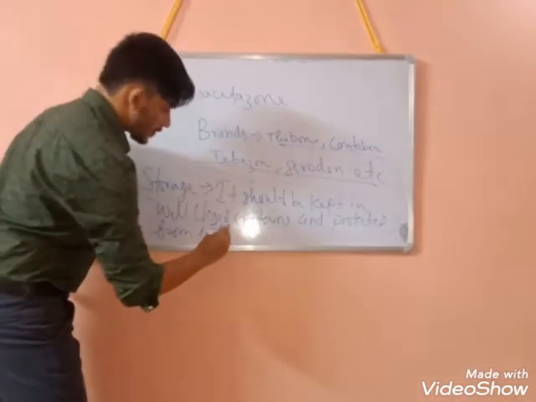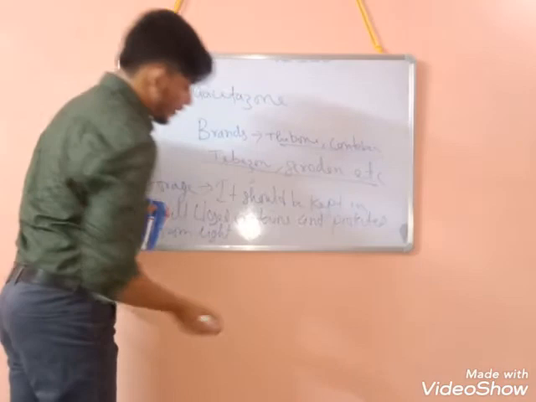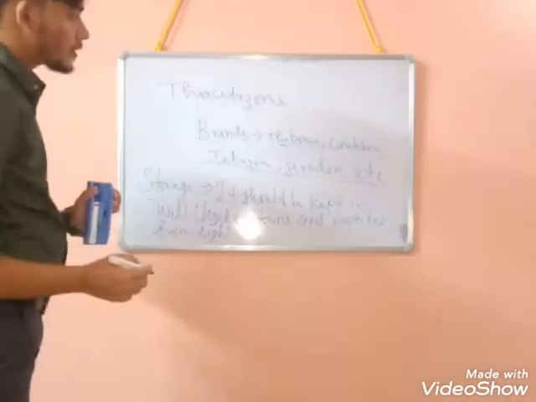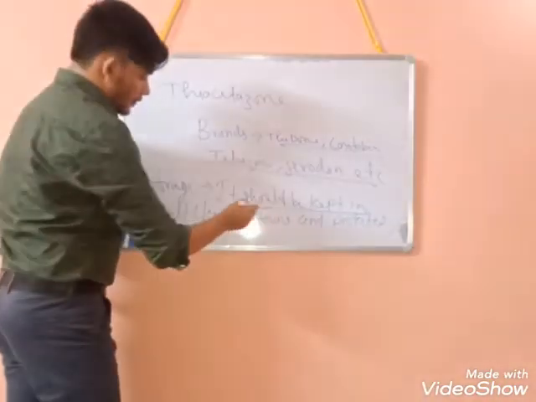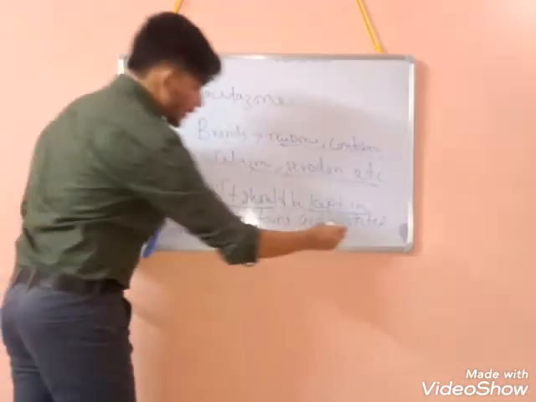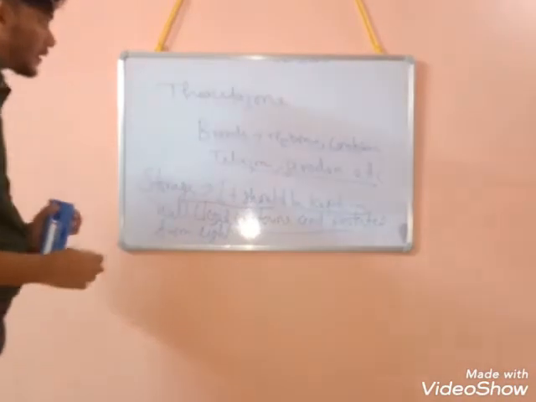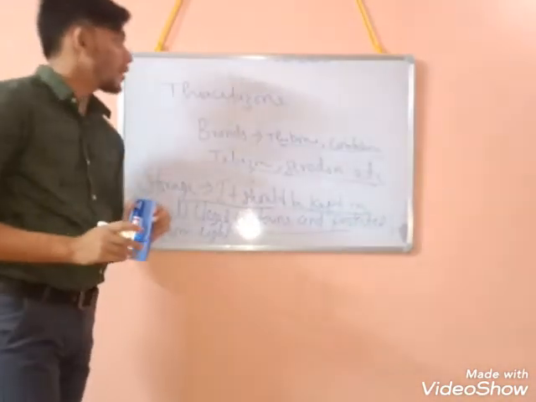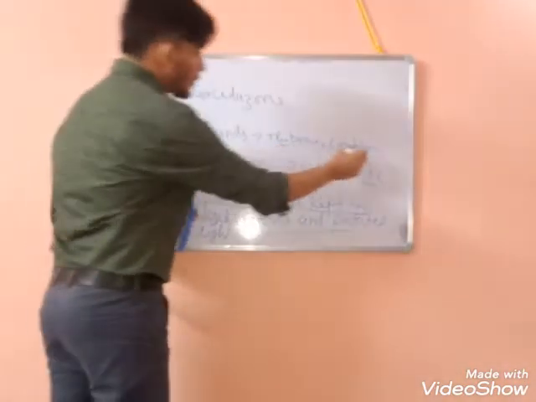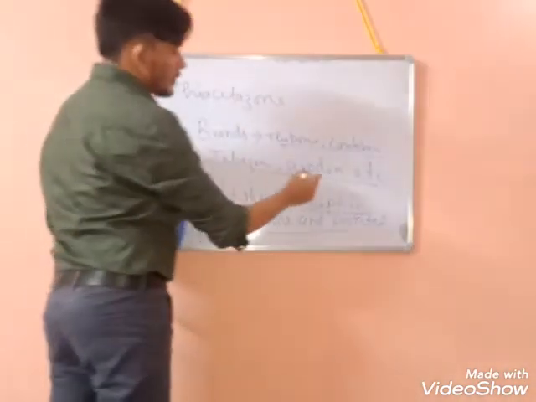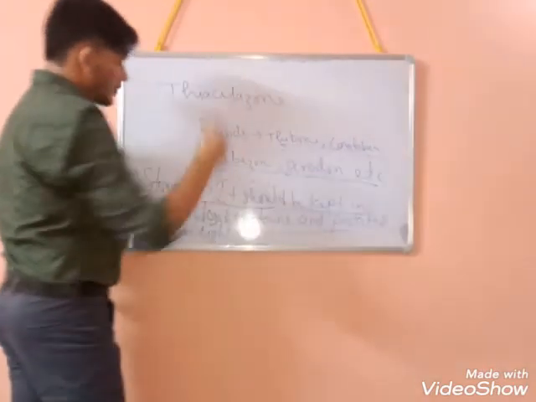Okay. So for light protection, I always say which type of container? Amber colored container should be used to keep the drug safe from or protected from light. Okay. So this is about thiacetazone. Brands are Tibone, Contaven, then Tebezone, Seroden. Okay. Rest you have to study from internet.